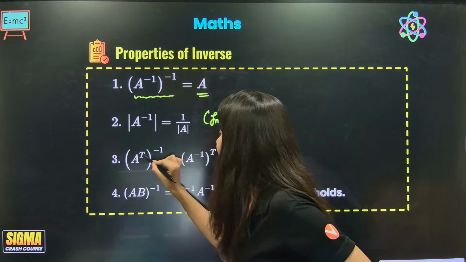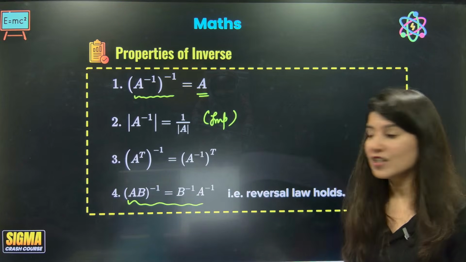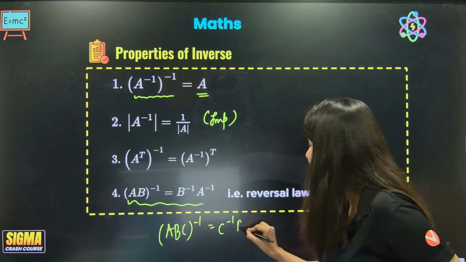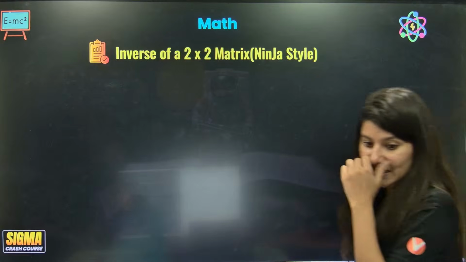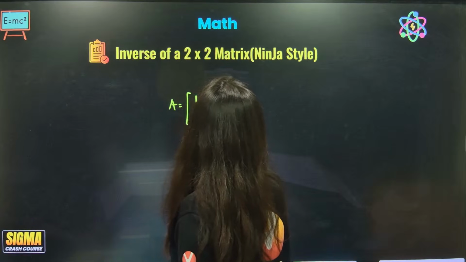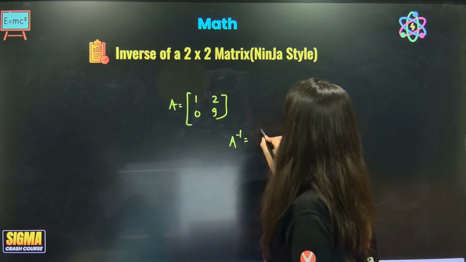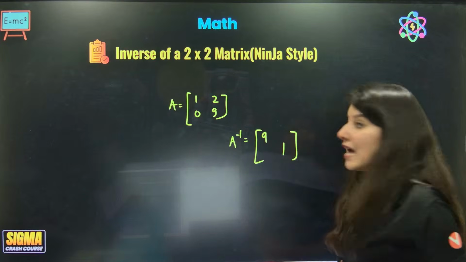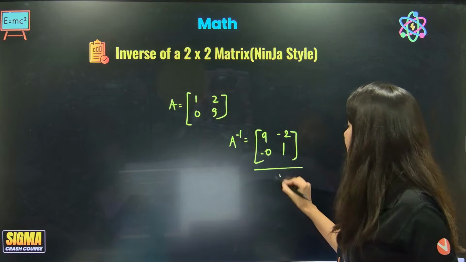Then A transpose and inverse are interchangeable, and again AB whole inverse follows the reversal law. It will be B inverse, A inverse. So if somebody is saying ABC inverse, it will be C inverse, B inverse, A inverse. Right, everyone? Inverse of a 2 cross 2 matrix in ninja style. Suppose a matrix is given to you: 1 2 0 9. Now A inverse, if you have to calculate, all you have to do is interchange the diagonal elements and change the sign of non-diagonal elements. Divide by determinant, which is 9 over here.